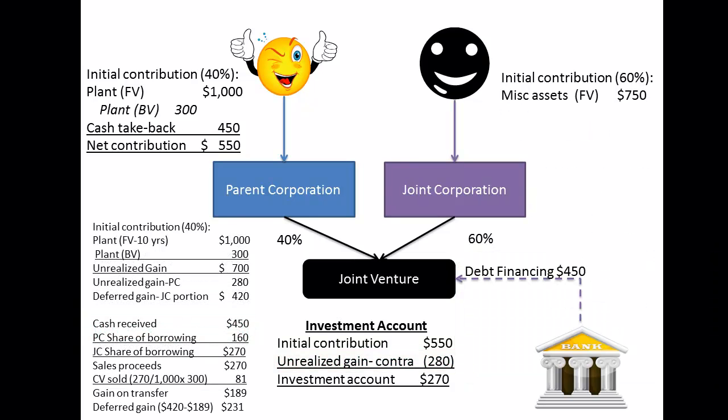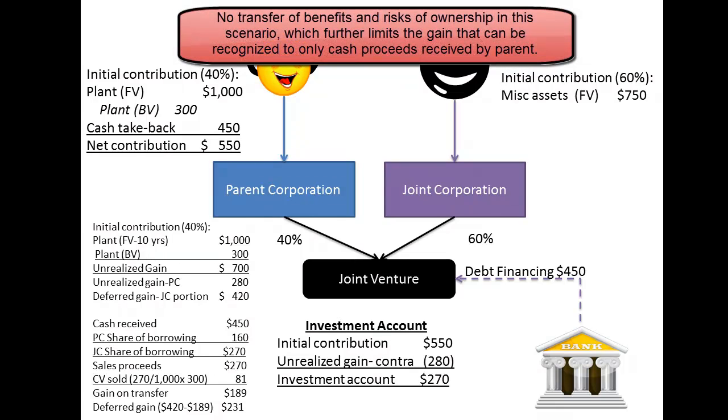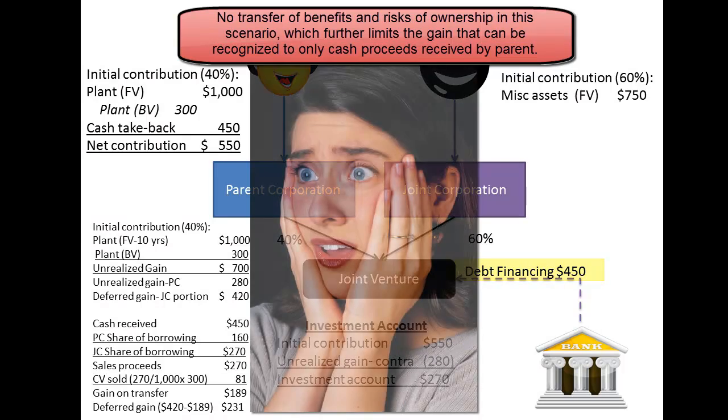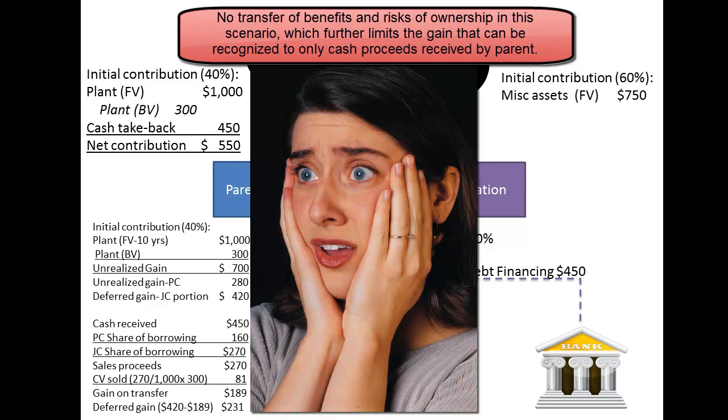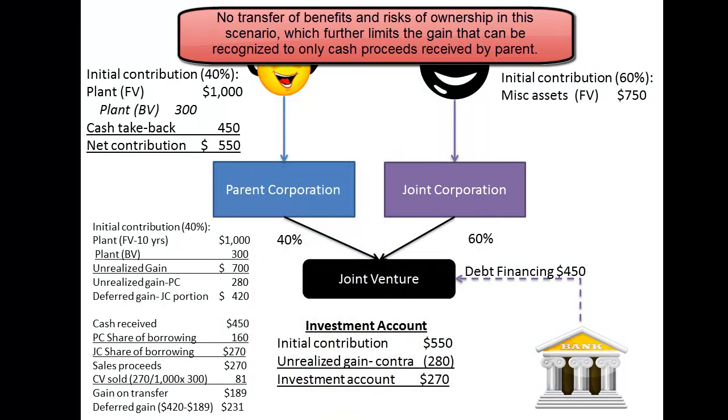Let's pile on to this example, only this time assume that there was no transfer of the benefits and risks upon the initial contribution of the plant to the joint venture by parent corporation. And at the same time, let's continue assuming that $450,000 was taken back by parent corporation in cash. Only this time the cash originated from debt financing raised with a lender. Now this is what I call really hard accounting. Because the benefits and the risks have not transferred, the whole $700,000 gain is unrealized.